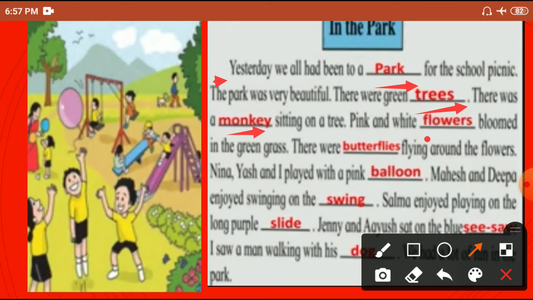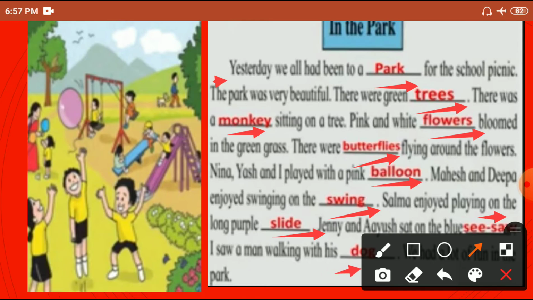Pink and white flowers bloomed in the green grass. There were butterflies flying around the flowers. Nina, Yash and I played with a pink balloon. Mahesh and Deepa enjoyed swinging on the swing. Salma enjoyed playing on the long purple slide. Jenny and Ayush sat on the blue seesaw. I saw a man walking with his dog.